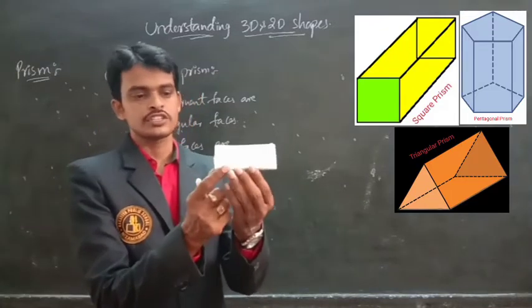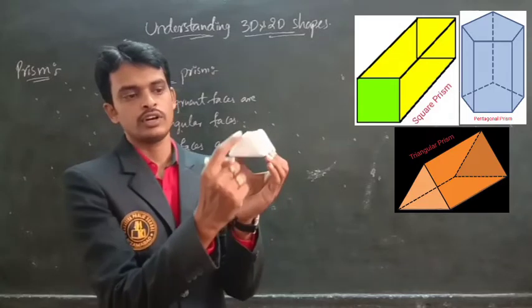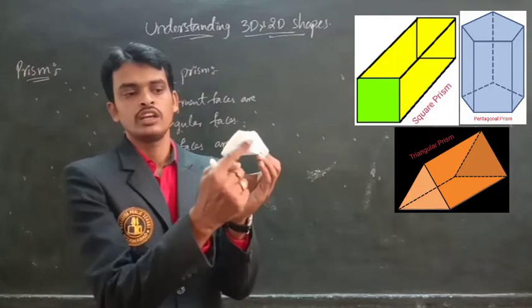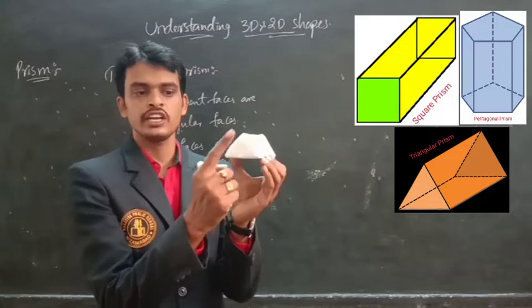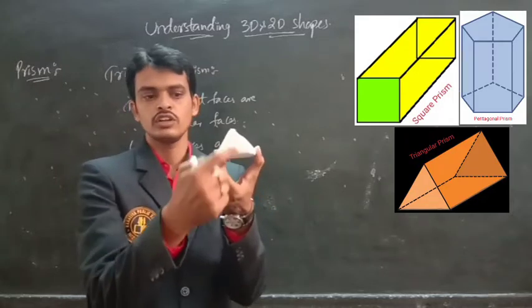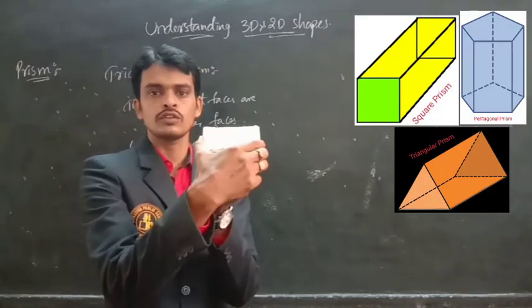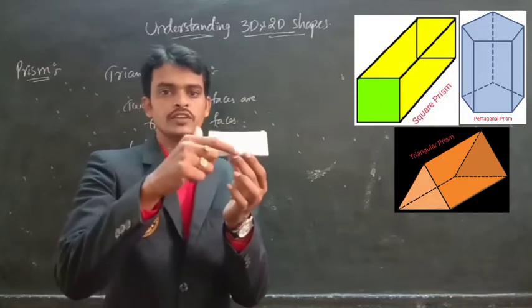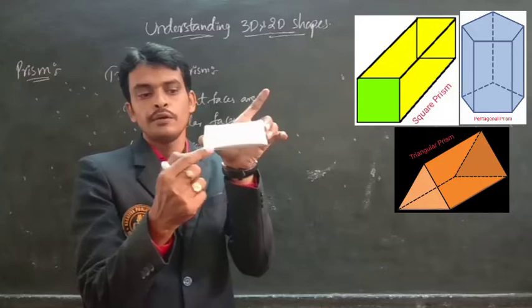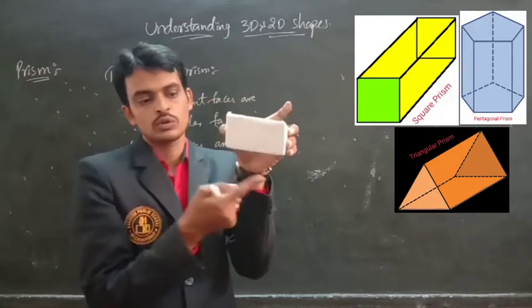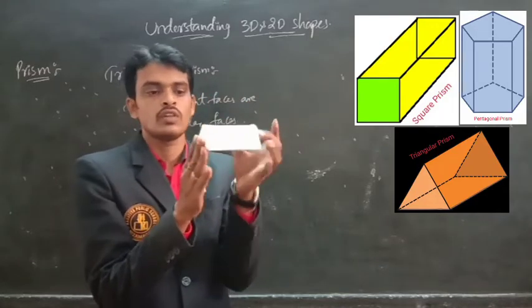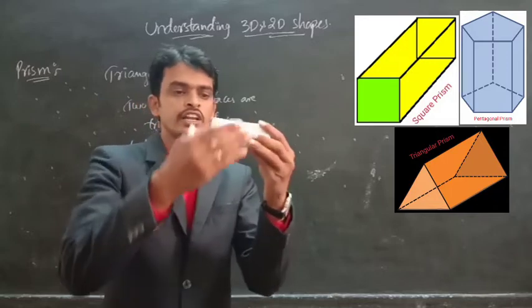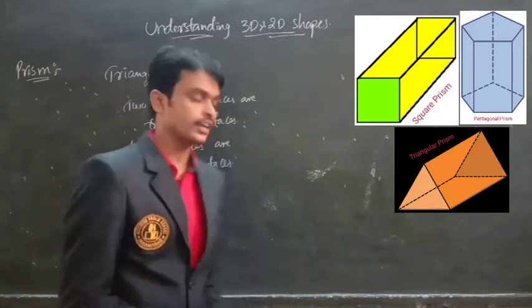Let us count the edges. See here, 1, 2, 3. A triangle has 3 sides. Here 3 sides and here also 3 sides. So congruent faces 2, then 3, 6 sides, and lateral faces, how many sides do we have to count? 1, 2, 3. So here 3, and here also 3. Total 9 edges.